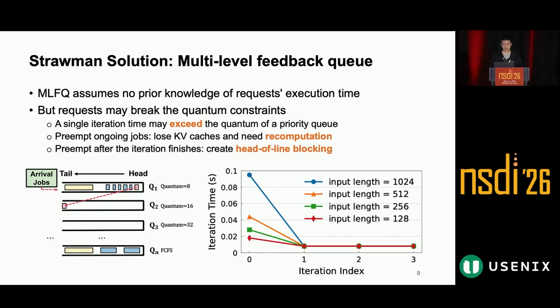The reason is that the prefill phase can be much longer than the later decoding iterations. As shown in the figure, the iteration time depends strongly on the input length. If the prefill time exceeds the quantum of the highest priority queue, the scheduler faces a dilemma. If it preempts the job in the middle of an iteration, it loses intermediate computation and must recompute. If it waits until the iteration finishes, then head-of-line blocking can still happen.